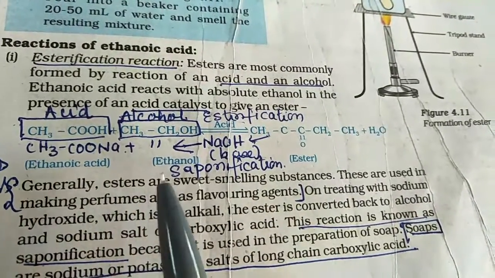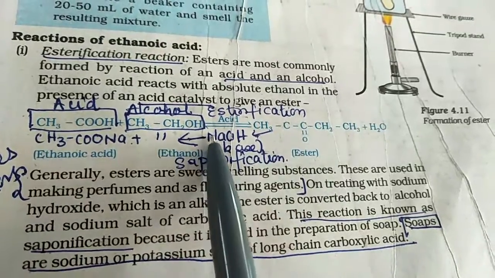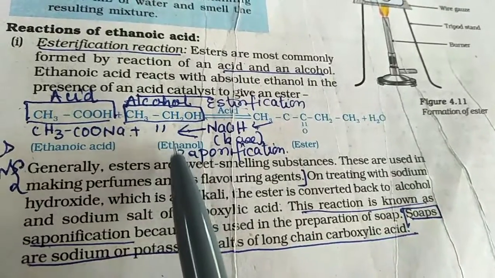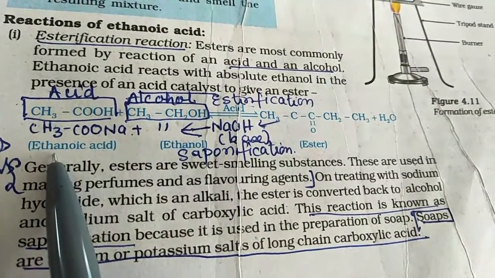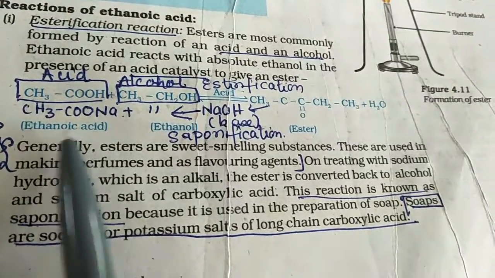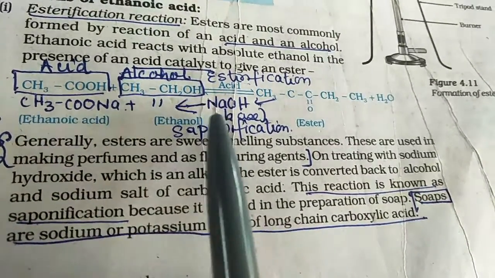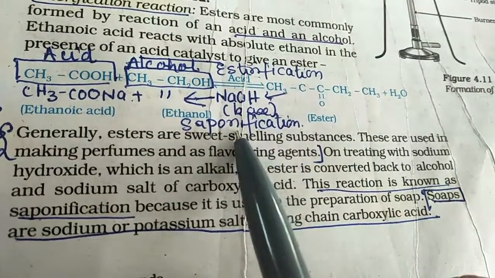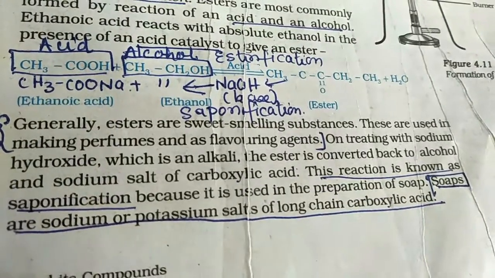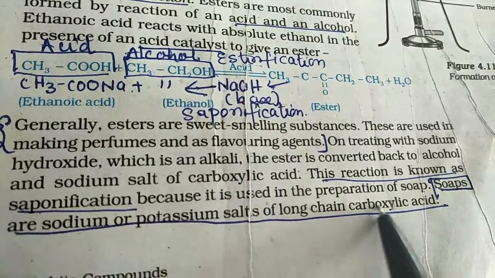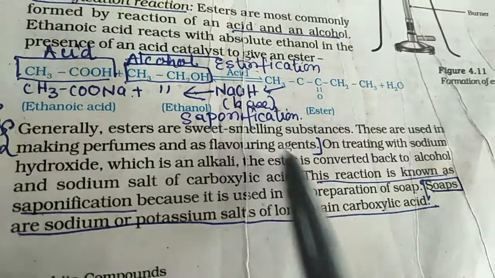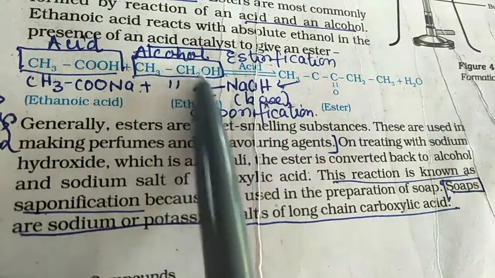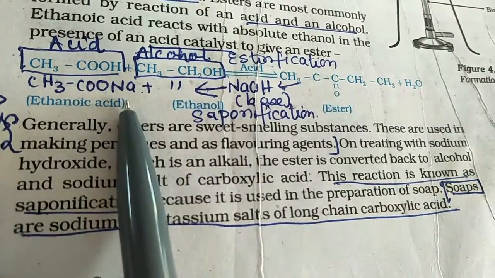Now exactly opposite of this reaction, when you treat the ester with NaOH, you again get back the alcohol and you get the sodium salt of ethanoic acid. This reaction is called saponification. So this is used for the production of soaps. Soaps are sodium and potassium salts of carboxylic acid. So the backward reaction is called the saponification reaction, where you have ethanol and a sodium salt of ethanoic acid, that is a soap.